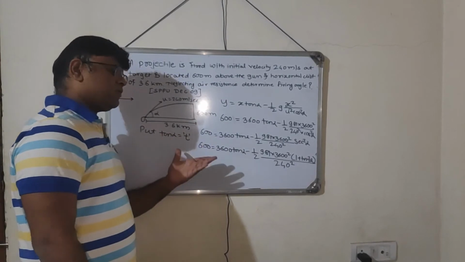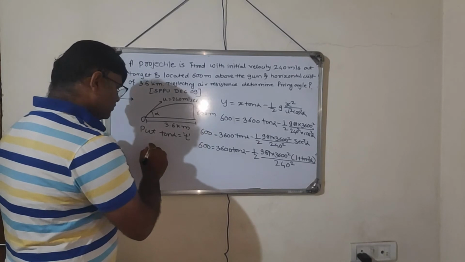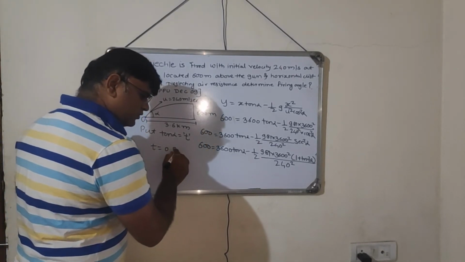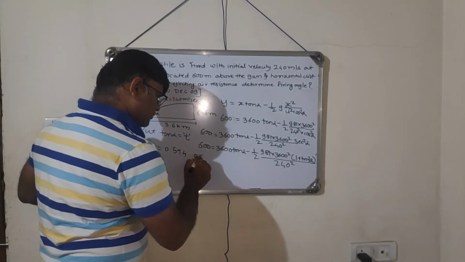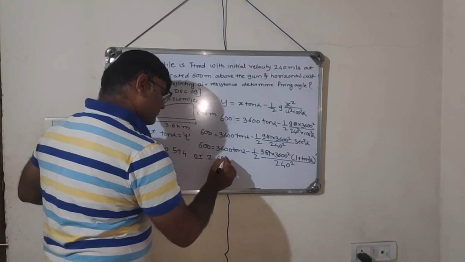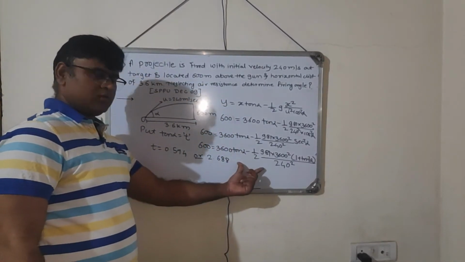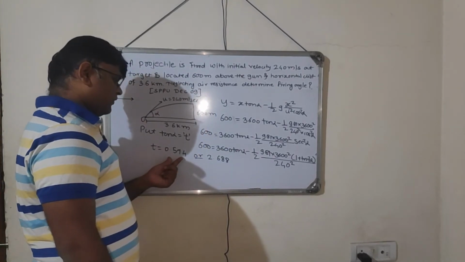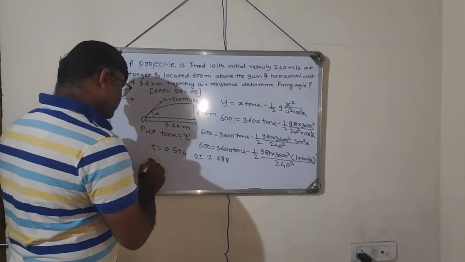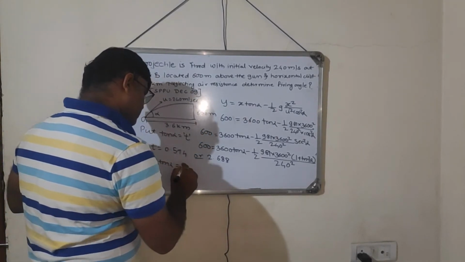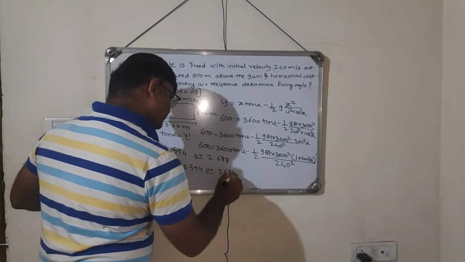So I am taking tan alpha is equal to t, and if I solve this, I will get t is equal to 0.574 or 2.688. So I get two values of t as we have solved the quadratic equation. t is equal to 0.574 and t is equal to 2.688. So I know t is equal to tan alpha, which is equal to 0.574 or 2.688.